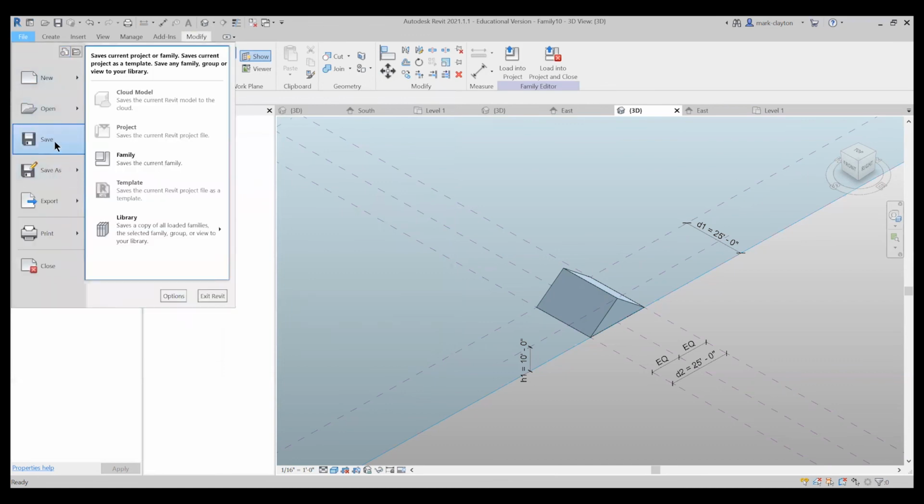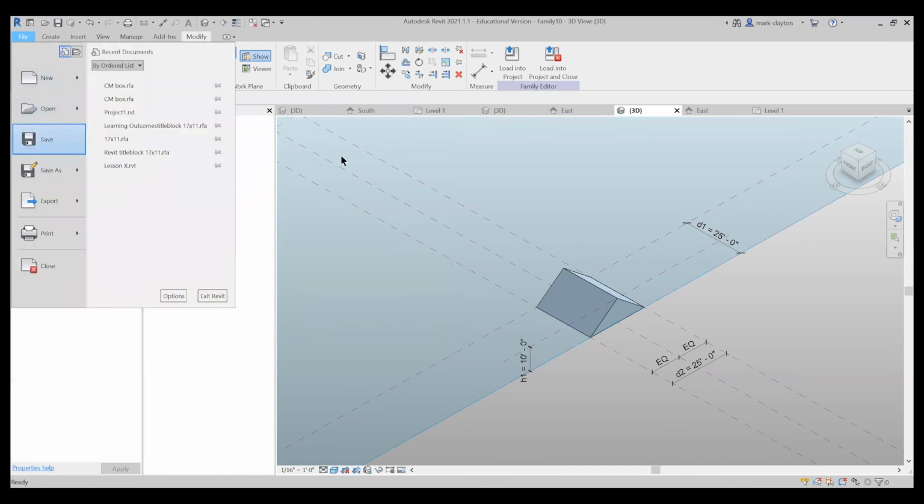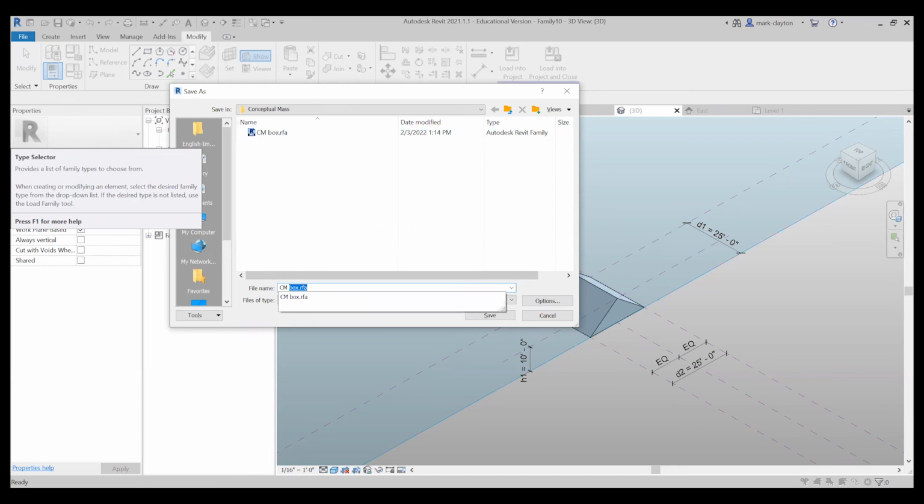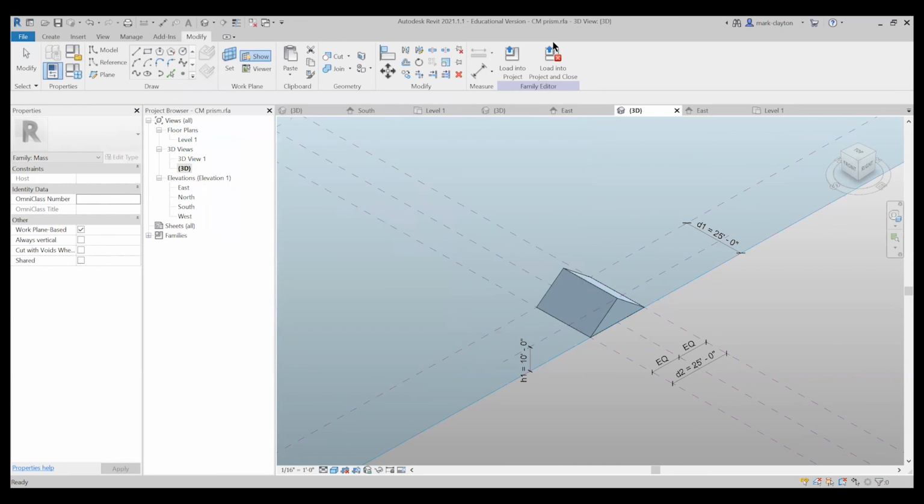So I'm going to save this. So I'll pick save. And I'm going to save it as CM for conceptual mass Prism. And we've got the conceptual mass for a gabled roof.